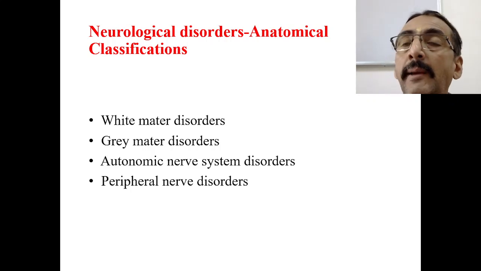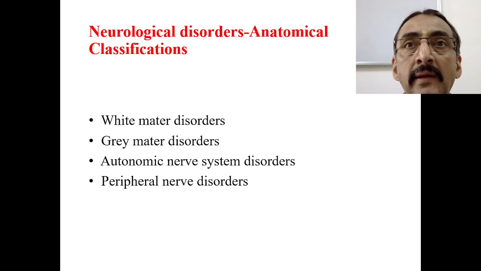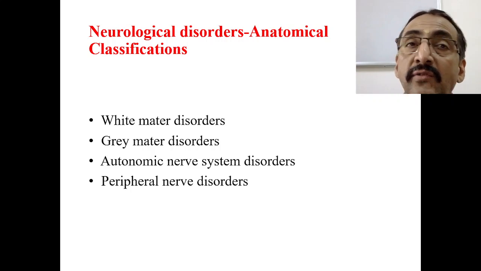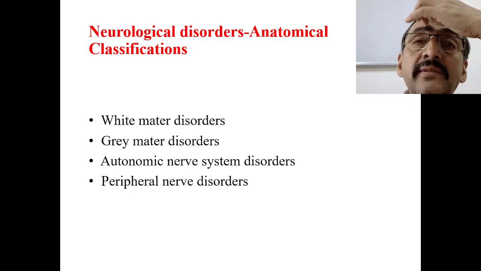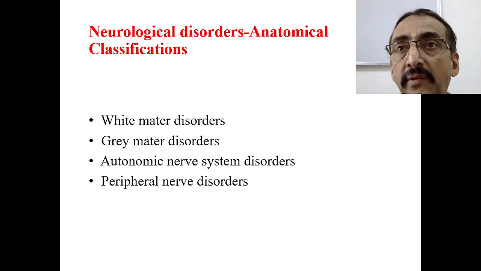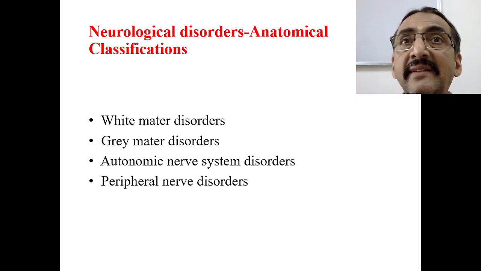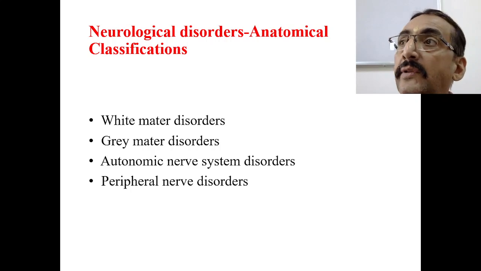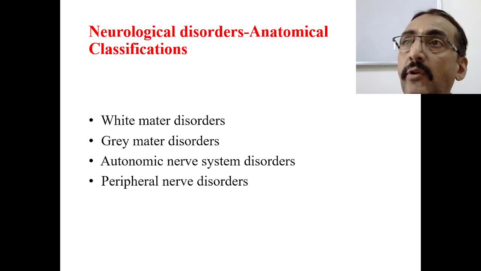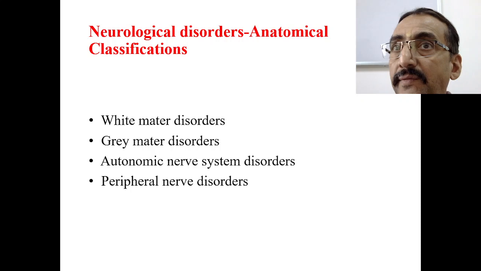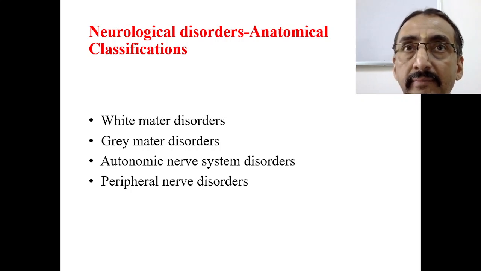Now suppose a patient has incontinence of urine, there is no bladder control. Most probably this is an autonomic nervous system problem. Excess sweating is also an autonomic nervous system problem, sympathetic or parasympathetic. So this classification should also be clear.